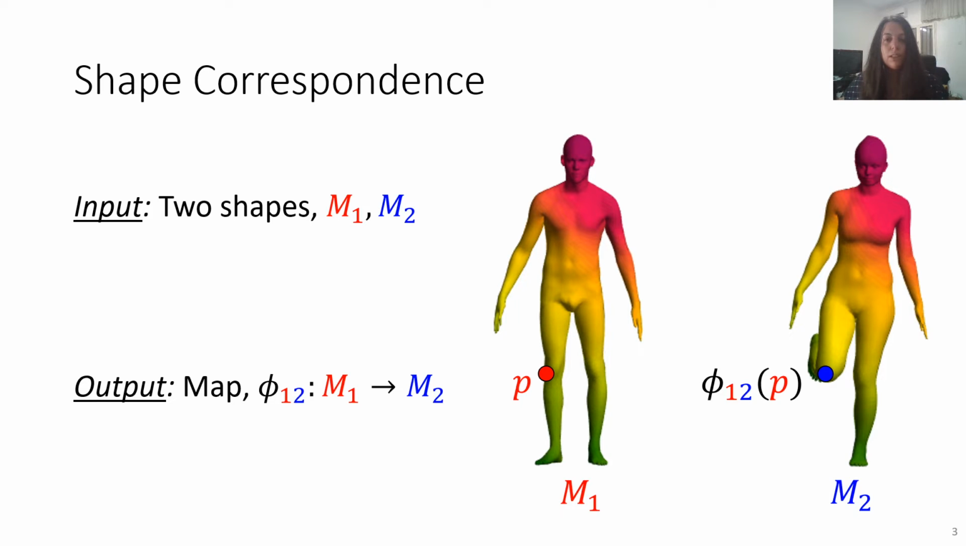The goal is to compute the semantic correspondence between points on the shapes, so that the knee goes to the knee and so on. Shape correspondence or shape matching is a fundamental task in shape analysis. It has many applications such as texture and deformation transfer, shape interpolation, and more.